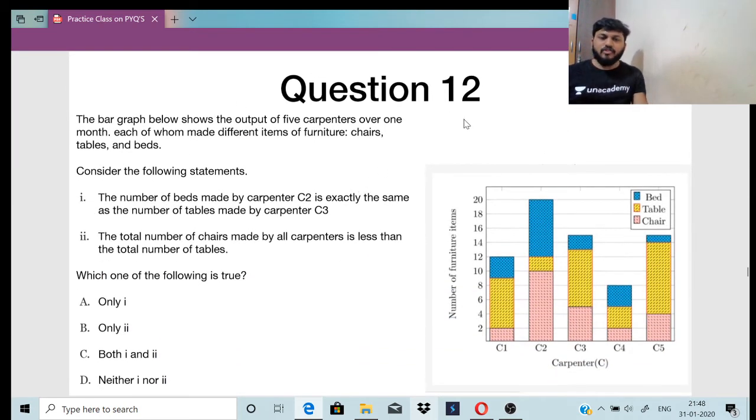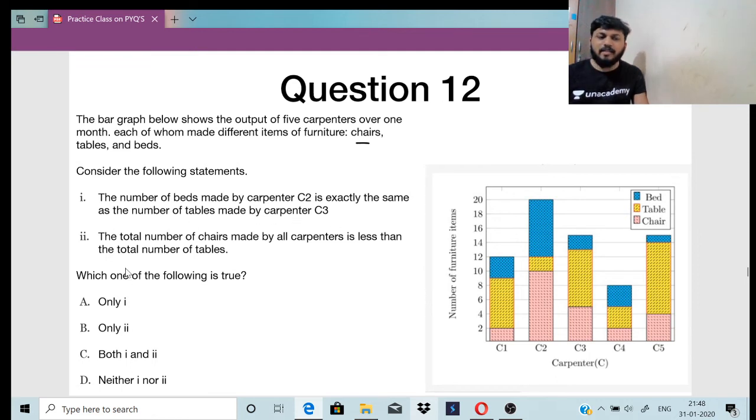Now let us go for the easy one. The bar graph below shows the output of 5 carpenters over 1 month, each of whom made different items of furniture: chairs, tables and beds. Consider the following statements. The number of beds made by carpenter C2 is exactly the same as the number of tables made by carpenter C3.